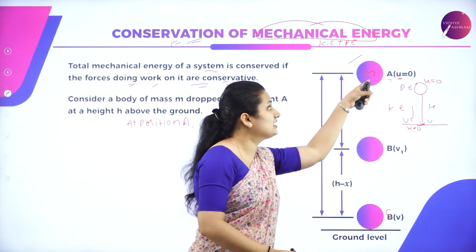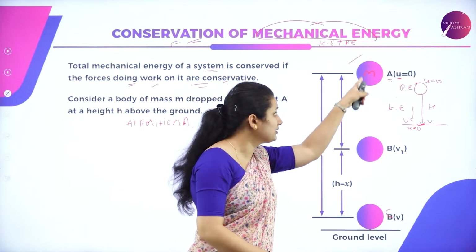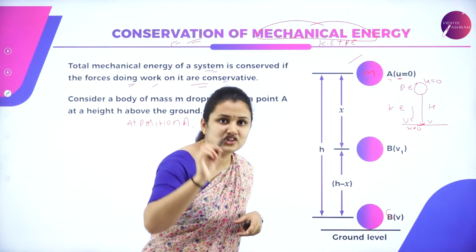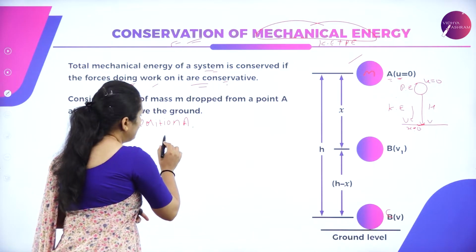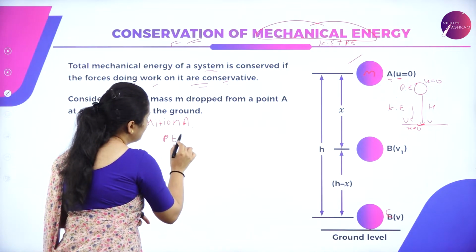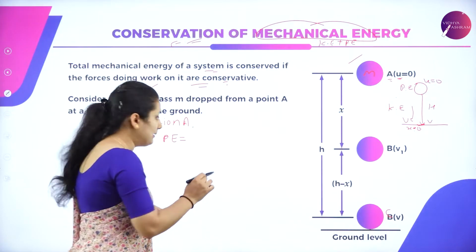So what is the energy that the ball has? It is not moving, it is at rest. That is the potential energy. So at position A, the potential energy is given by the formula mgh.